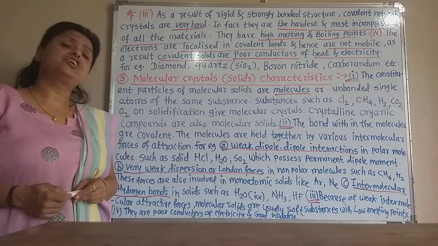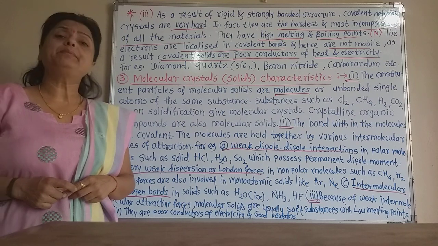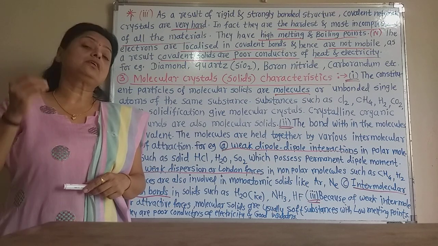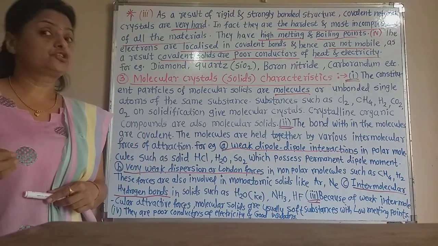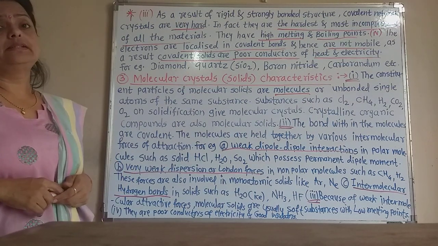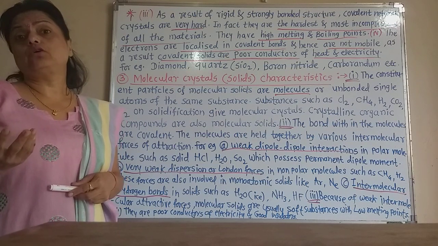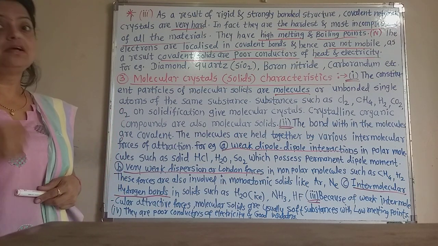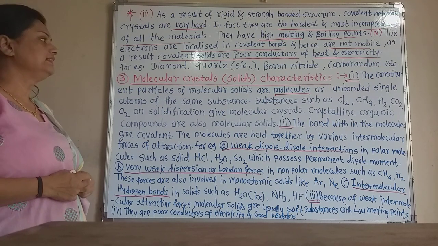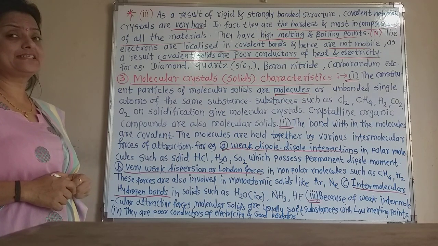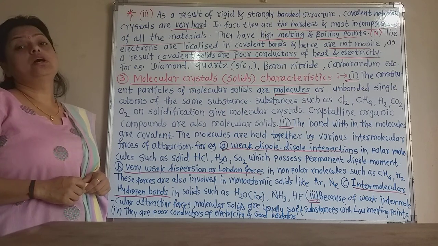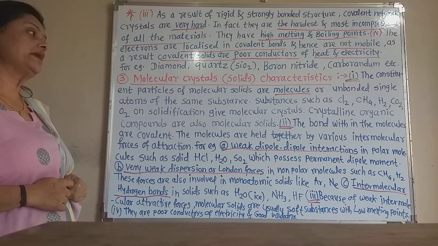But inert gases are generally gaseous at room temperature, but at low temperature they can form solids. In solid inert gases, the constituent particles are unbonded atoms, because there is no bonding between their atoms, since they have a completed octet in the outermost shell. So the constituent particles of molecular solids are generally molecules, and in inert gas solids, they have unbonded atoms as the constituent particles.